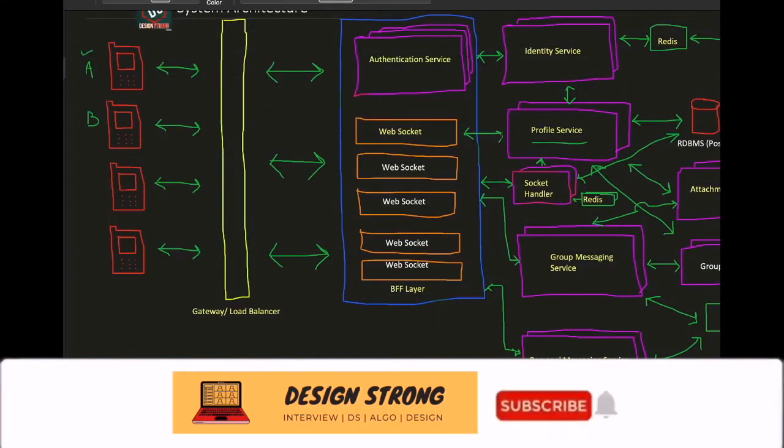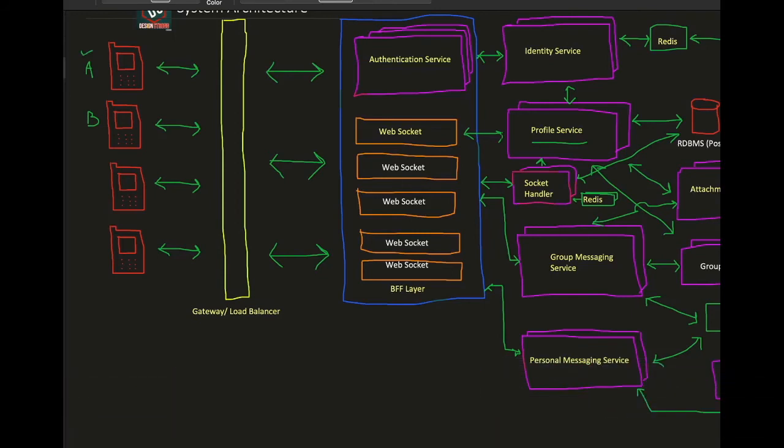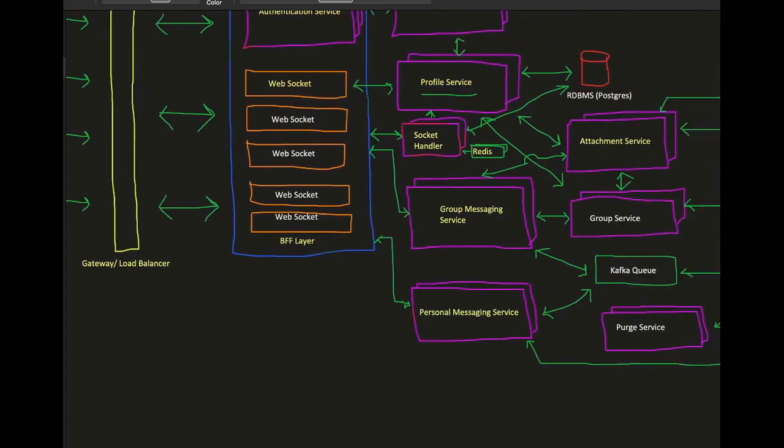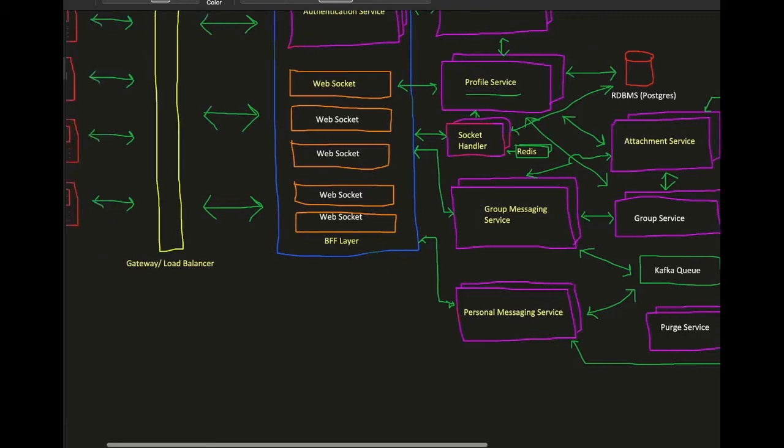Now WebSocket will go to socket handler and ask whether you have information about user B. If user B information is available, then WebSocket will go to personal messaging or group messaging service, and then personal messaging service will store that message into Kafka in case the user is not online. In case the user is online, then they'll send this message to the WebSocket with which user B is connected.